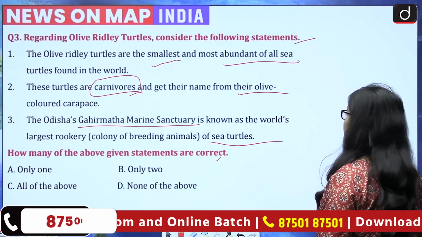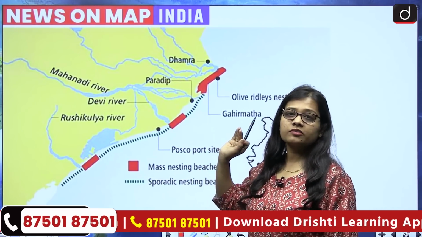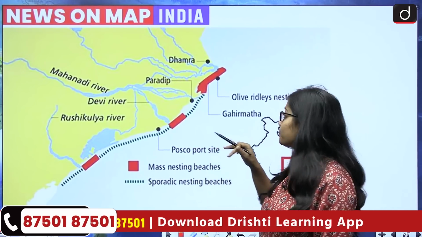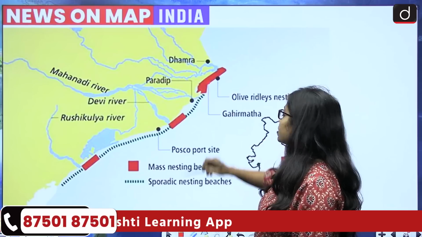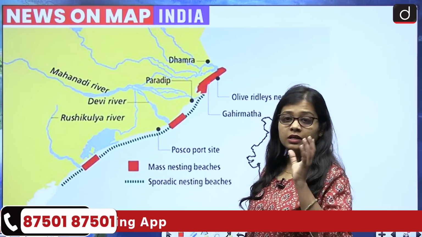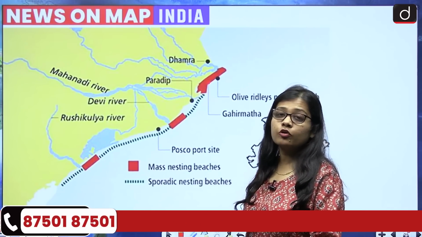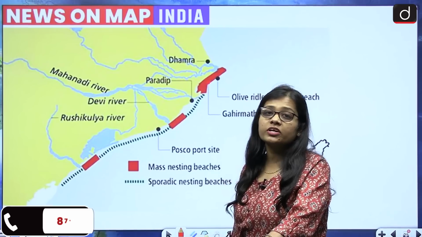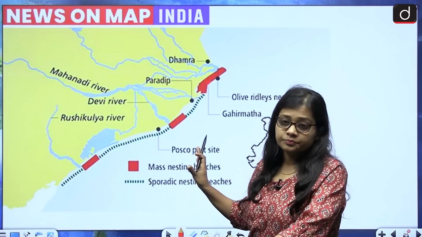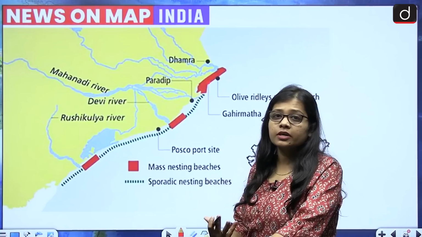So let us talk about the olive ridley turtles. Look at this map. This is the map of the state of Odisha, where the Gahirmatha Wildlife Sanctuary is also present, which is considered the largest hatching ground for the olive ridley turtles, and thousands of female olive ridley turtles come to the Gahirmatha Wildlife Sanctuary and lay eggs in large numbers.